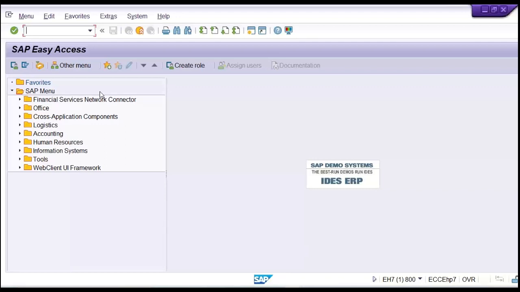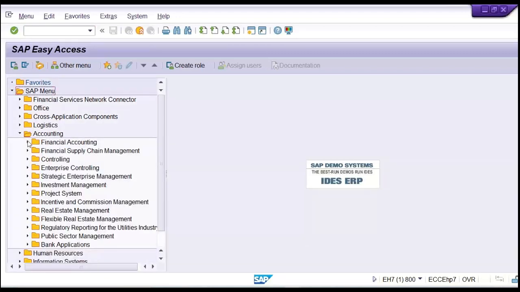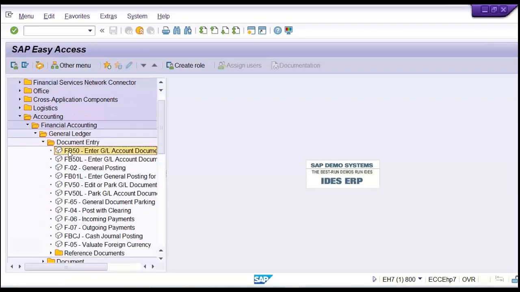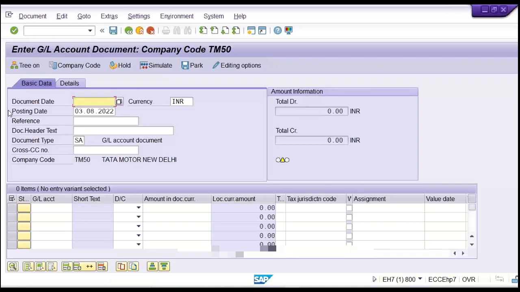So this SAP menu is for users, in the sense employees of Tata Motors, somebody, let's suppose from the finance department, they have to post the transactions. Look at here, like accounting, then financial accounting, general ledger, right, document entry, and here they can enter the transactions. In the sense, if somebody is going to double click, then what is happening here? This screen is going to appear. They'll enter the details and they will post the transactions. Okay, what is this? We'll see in detail, because for us we have to do multiple configurations, right?